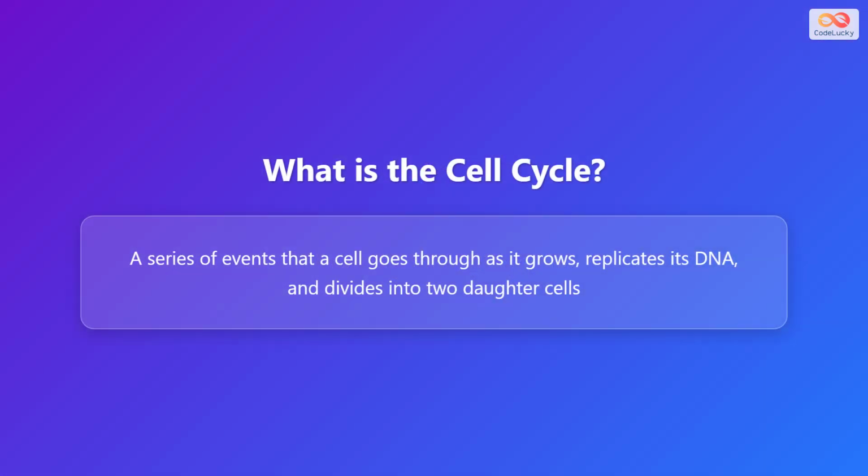So what exactly is the cell cycle? It's a series of organized events that a cell undergoes as it prepares to divide. During this cycle, the cell grows larger, makes a copy of all its DNA, and eventually splits into two identical daughter cells. This process is continuous and repeats throughout the life of an organism, allowing for growth, repair, and reproduction at the cellular level.